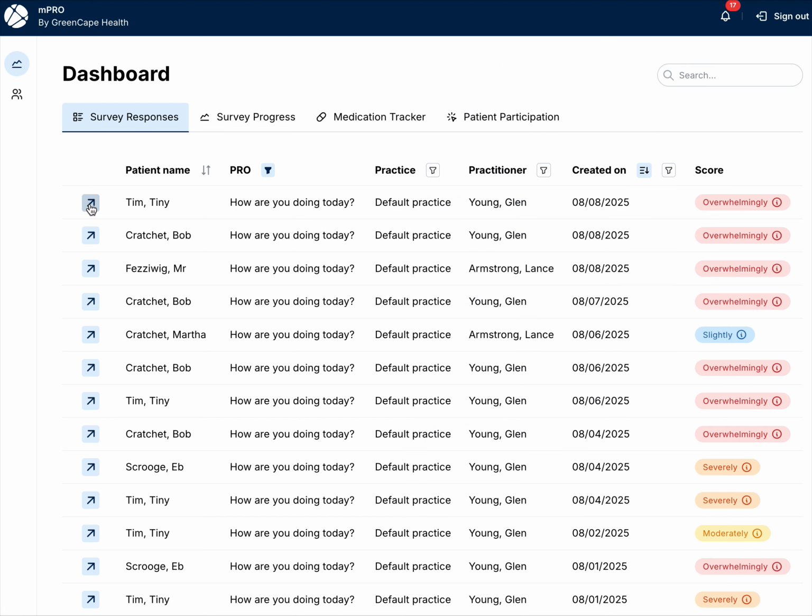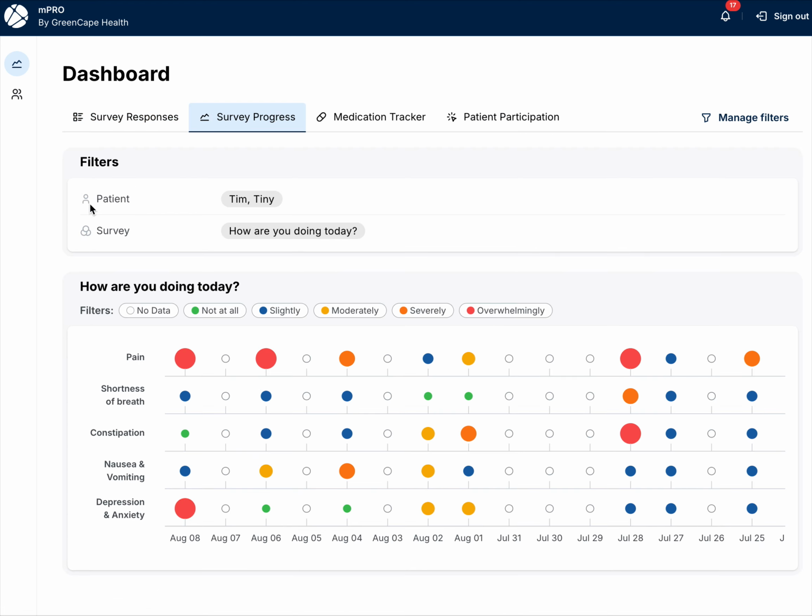But let's look at how Mr. Tiny Tim has been doing over the last little bit. So you can see here on August 8th, he's got these big red bubbles for depression, anxiety. And if you look over time, it doesn't look like he's had much of a trend. So this looks like kind of new information. He's had some pain a couple of days ago, but it wasn't related. We're not really sure what it was related to.